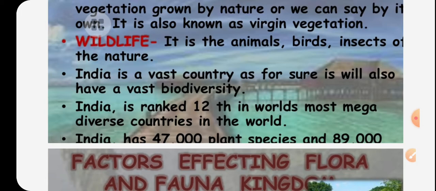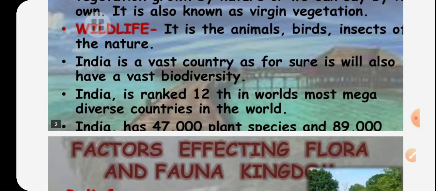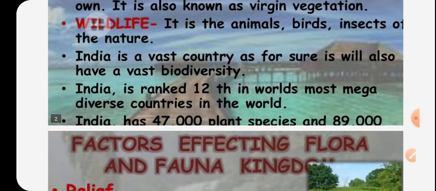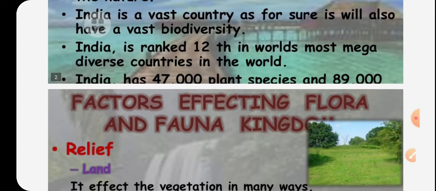Now when we talk about wildlife, it is the animals, birds and insects which live in nature. India is a vast country, and for sure we also have vast biodiversity. India has the 12th rank among the world's mega diverse countries. So let's see the percentage and number of species we have in India.